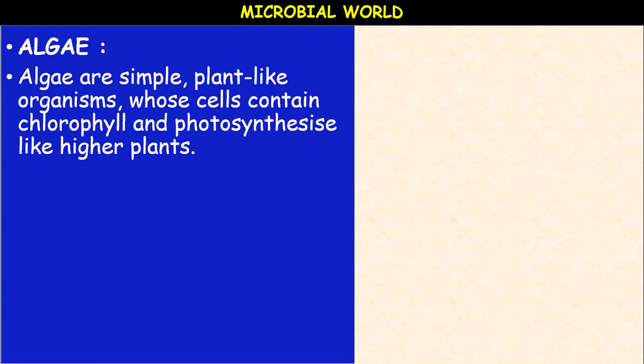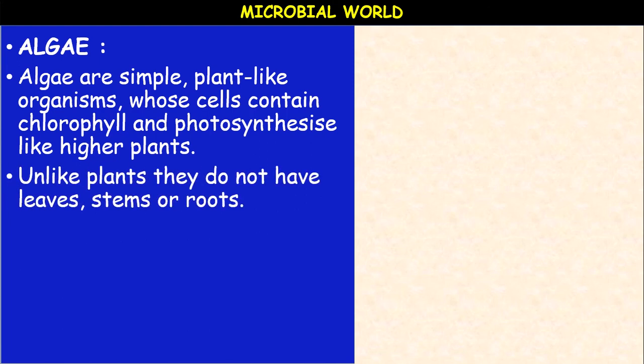Next, algae. What are algae? The terms like pond scums, seaweeds refer to the organisms termed as algae. Algae are simple plant-like organisms whose cells contain chlorophyll and photosynthesize like higher plants. They are autotrophic in nature. Algae are aquatic, and they are often classified with plants since they contain chlorophyll and cell walls.